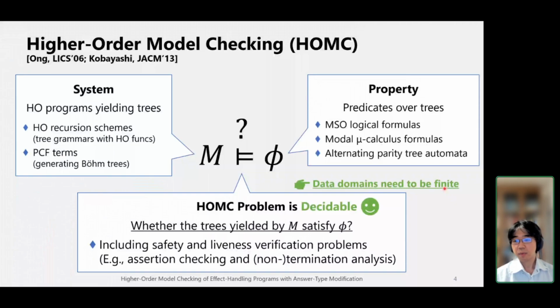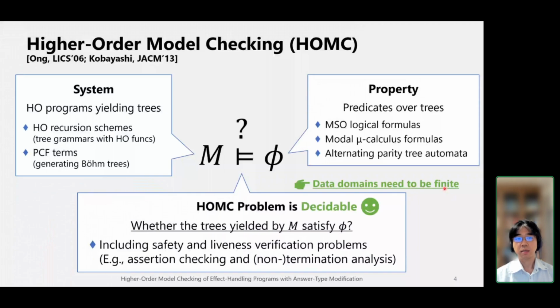One of the advantages of higher order model checking is that it is decidable if the data domains are restricted to be finite. But to apply it to real-world software systems, it is desirable to support effectful programs.